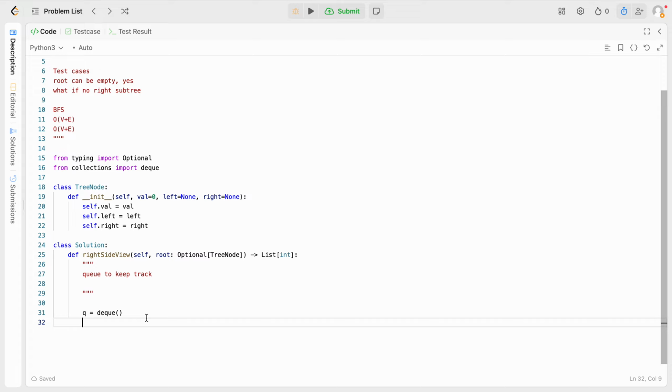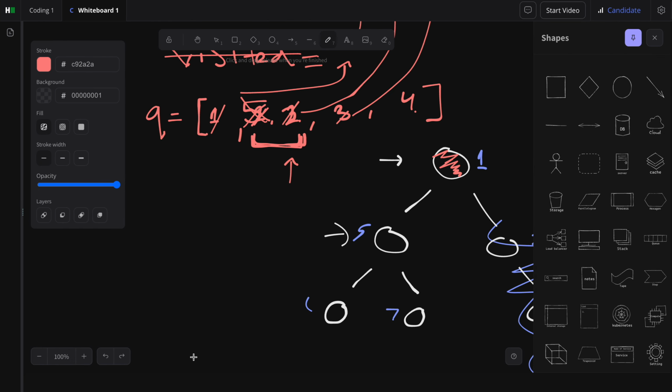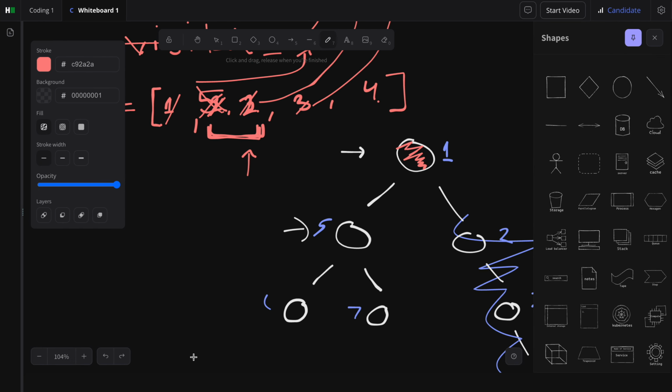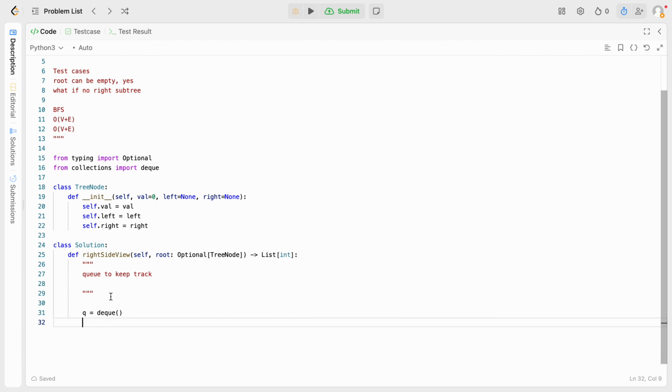Let's keep a deque. Do we need an edge case for the root? Maybe. Let's do if root is none, return empty list.